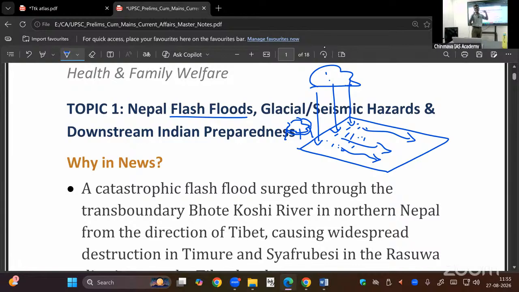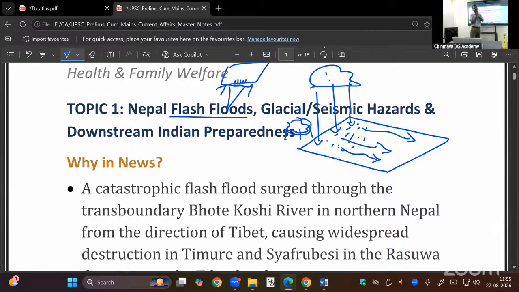Earthquake in the Himalayan region at the border between the Eurasian plate and Indian plate, Tibetan plateau, Himalaya mountain. So the earthquake took place here due to folding.